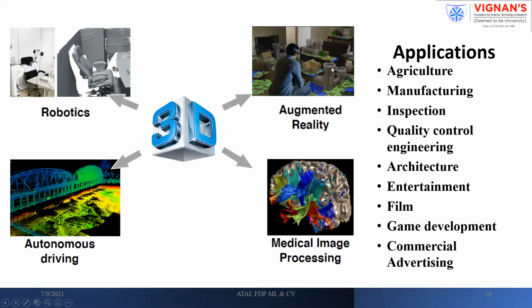Right now, AR, VR is one of the popular technologies which plays a very crucial role. There also you need the 3D representation. Not only this, we need 3D in agriculture, manufacturing, inspection, quality control. So there are various areas, even civil construction, architecture, even filmmaking, entertainment, as well as the technical or scientific domains. Many domains are looking for 3D reconstruction, and a lot of thrust research is required in this area.